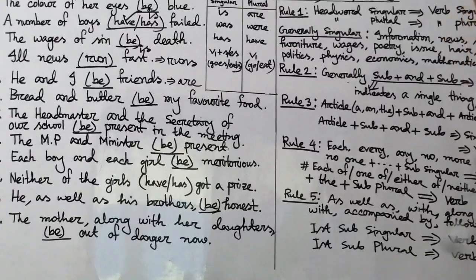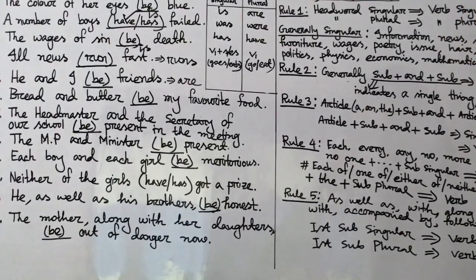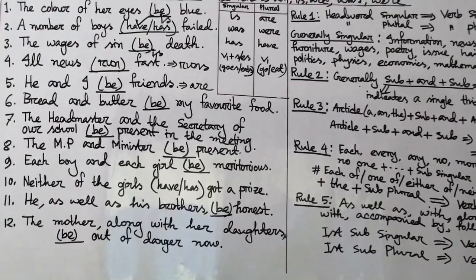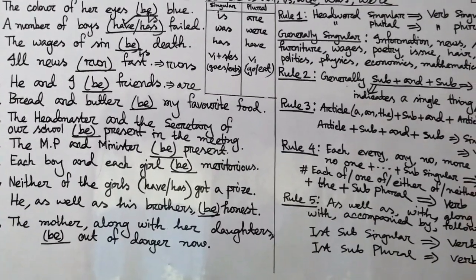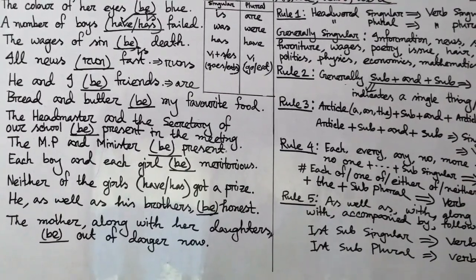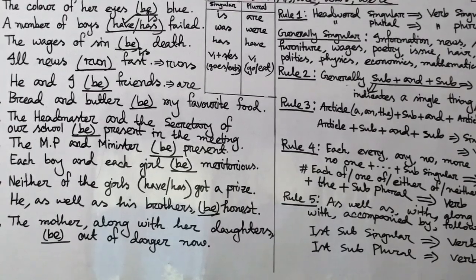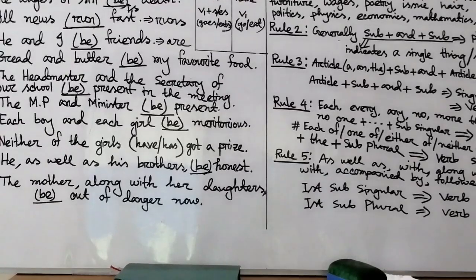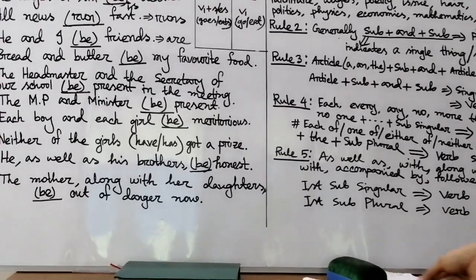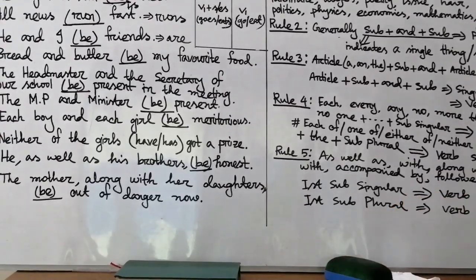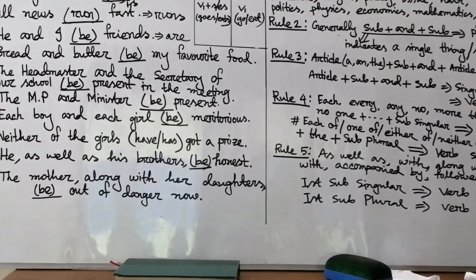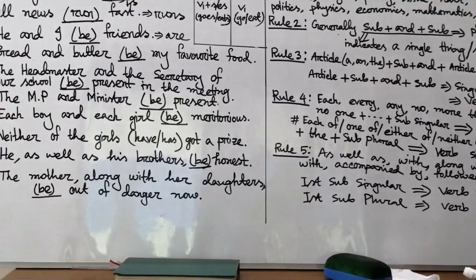Okay, now my dear students, if we find "and" between 2 subjects or among 3 subjects, it will be plural, but it won't always be like that. There are some exceptions, there are some other rules. You have to also learn them. Then look at sentence number 6, bread and butter be my favorite food.